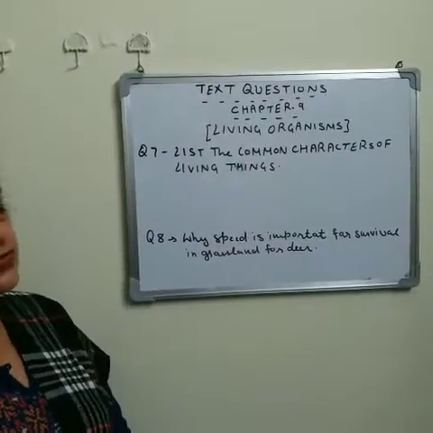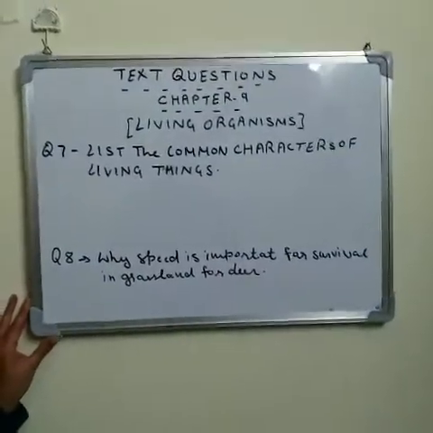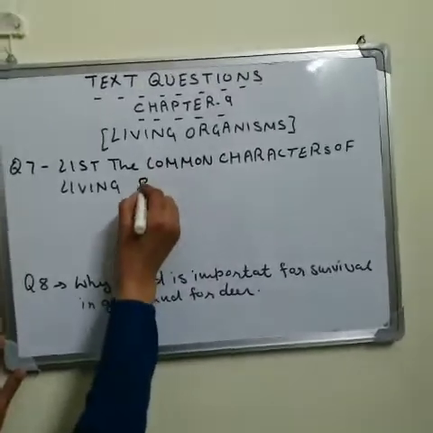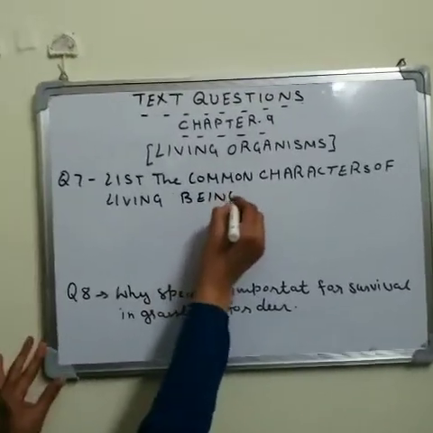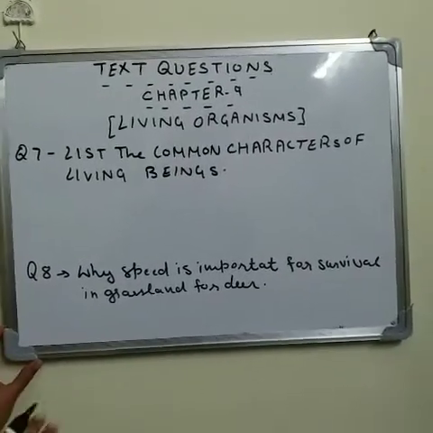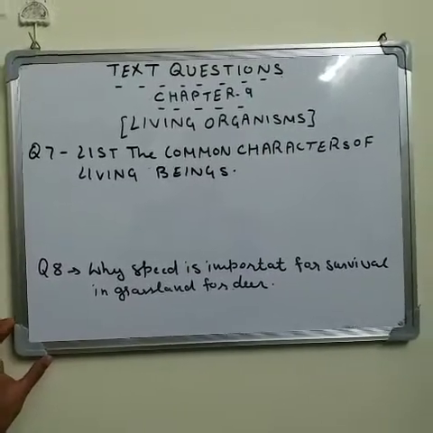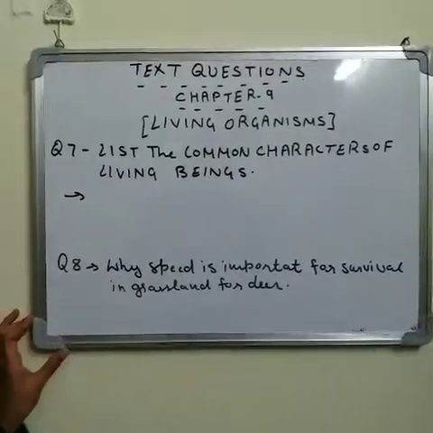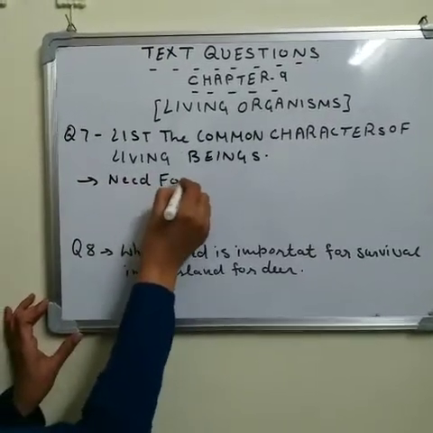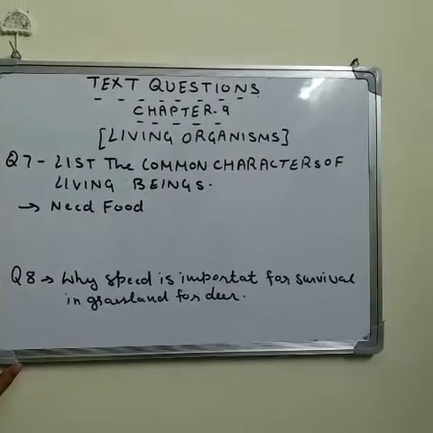Now the next question for you: list the common characters of living things or living beings. Here you have to tell some common characters of living beings. As you know, there are some characters on the basis of which we can differentiate between living and non-living. So first of all, living things need food. Yes, they need food to get energy to do various activities, internal as well as external.